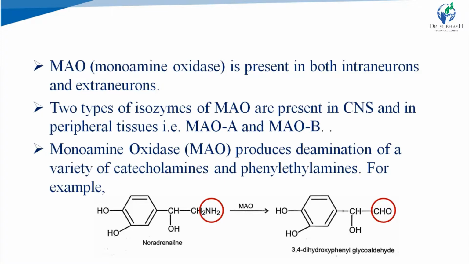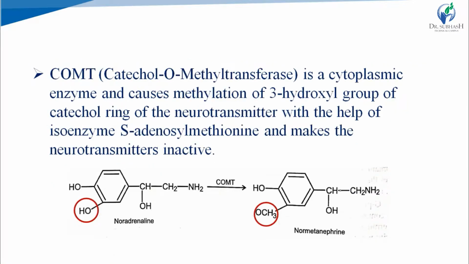Deamination means removing of the amino group. See here, the NH2 group of noradrenaline is removed with the help of MAO, and so CH2NH2 is converted into CHO. So noradrenaline results in 3,4-dihydroxyphenyl glycoaldehyde, right? Means MAO performs deamination of catecholamines.